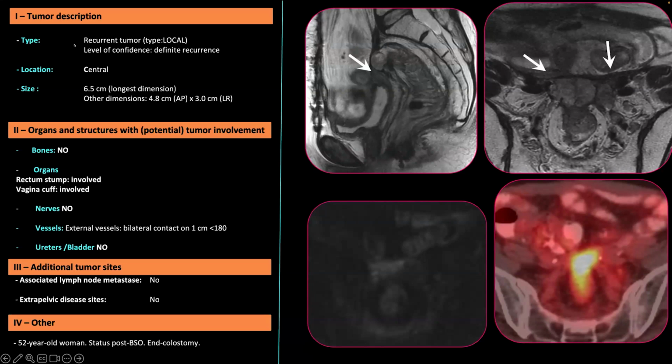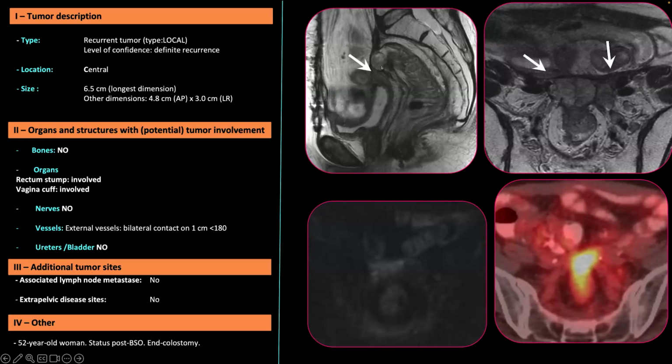For the tumor description, we can say that this is a recurrence. The location is really central, and we can give the size of the recurrence. Then we move to the organs and structures with tumoral involvement. What I like to use is the bone view algorithm and just go from there. So bone, it's really central. There is absolutely no bone involvement, so we are safe. Then organs, okay, it's at the end of the sigmoid, or what is left of the rectum, so it's here.